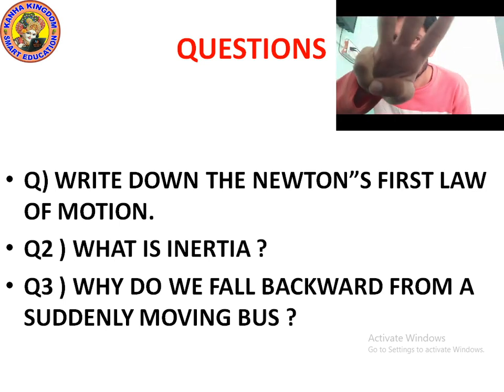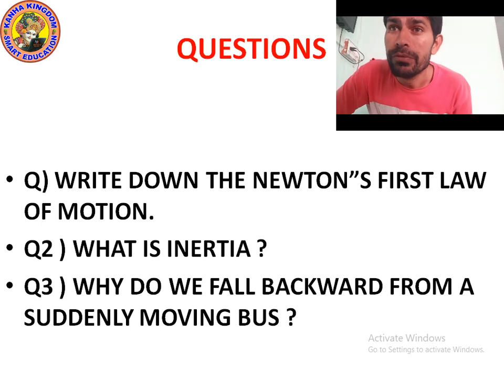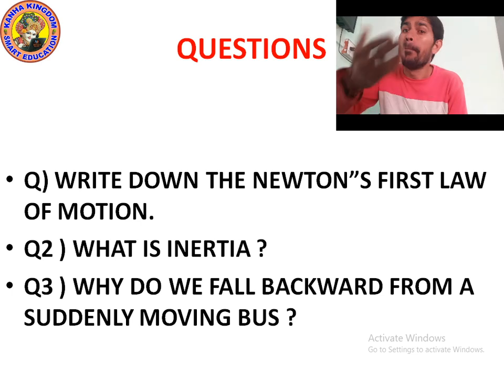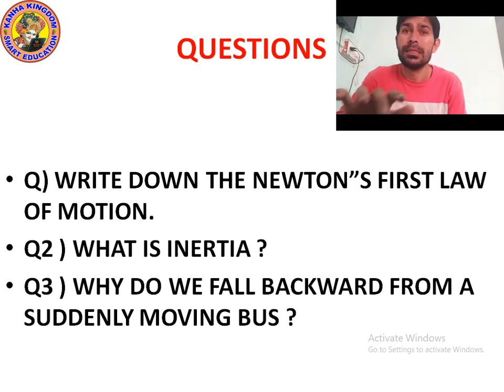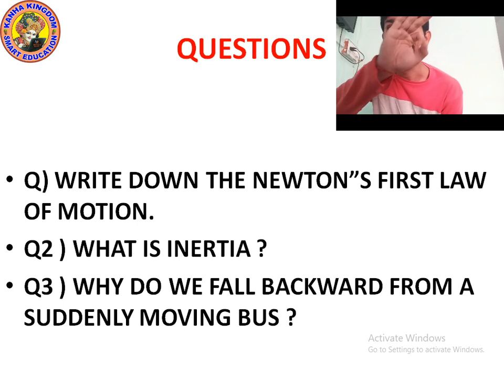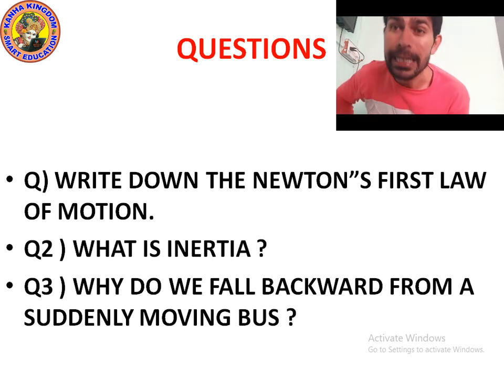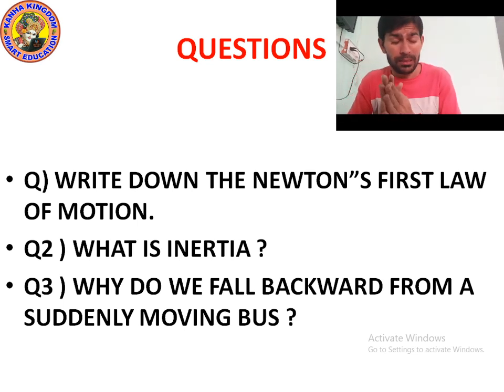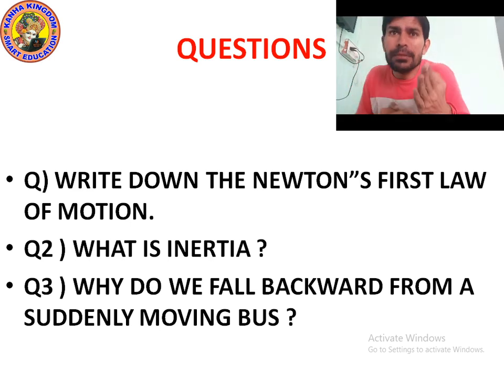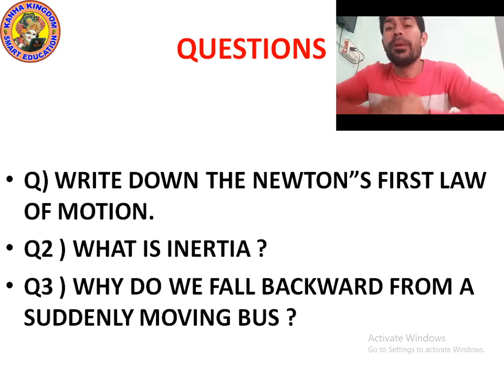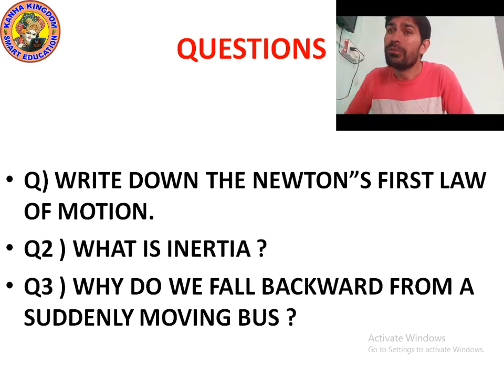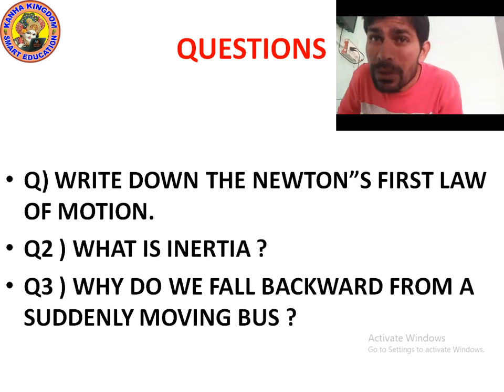Now, question number 3. Why do we fall backward from a suddenly moving bus? When we are standing in a bus, that time what happens, we are standing, but when suddenly the bus begins to move, we tend to fall backward. Why? Because our feet in contact with the floor move forward, but the upper part of the body continues to remain at rest due to inertia of rest.